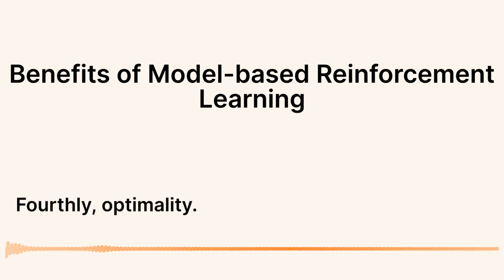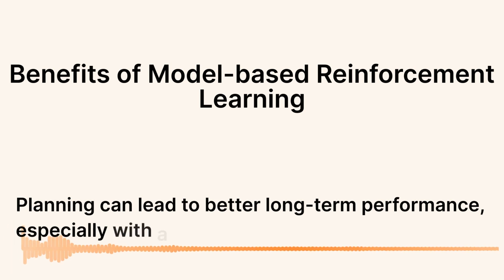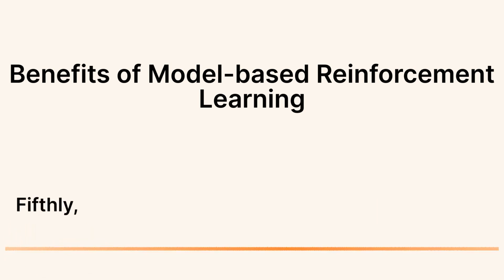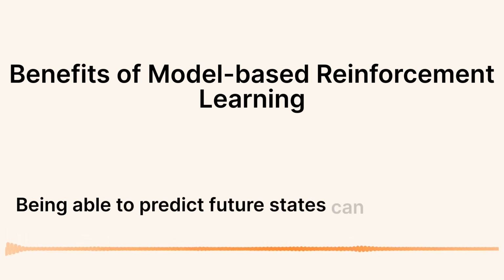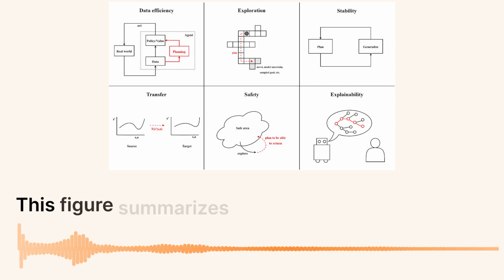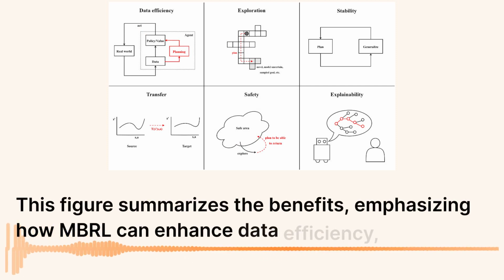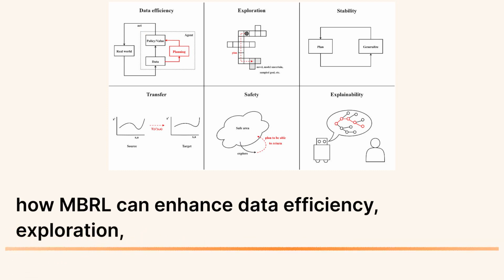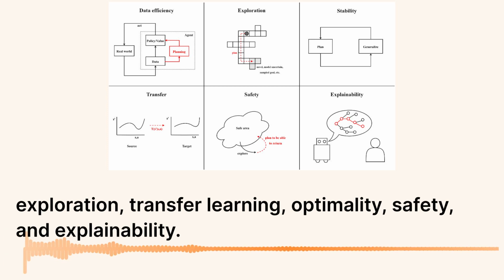Fourthly, optimality. Planning can lead to better long-term performance, especially with a known model. Fifthly, safety and explainability. Being able to predict future states can make MBRL safer and more explainable. This figure summarizes the benefits, emphasizing how MBRL can enhance data efficiency, exploration, transfer learning, optimality, safety, and explainability.